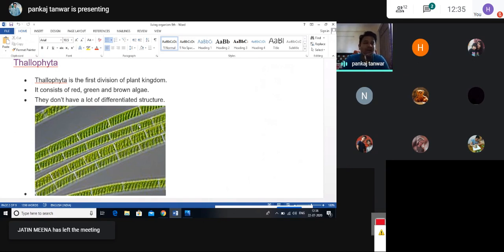And we count red, green and brown algae in Thallophyta. Algae mainly grow inside the water. They are aquatic in nature.